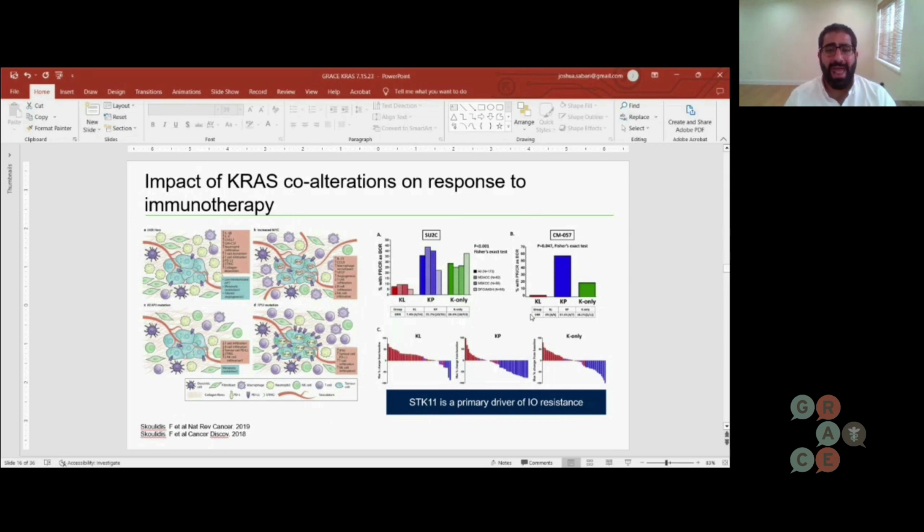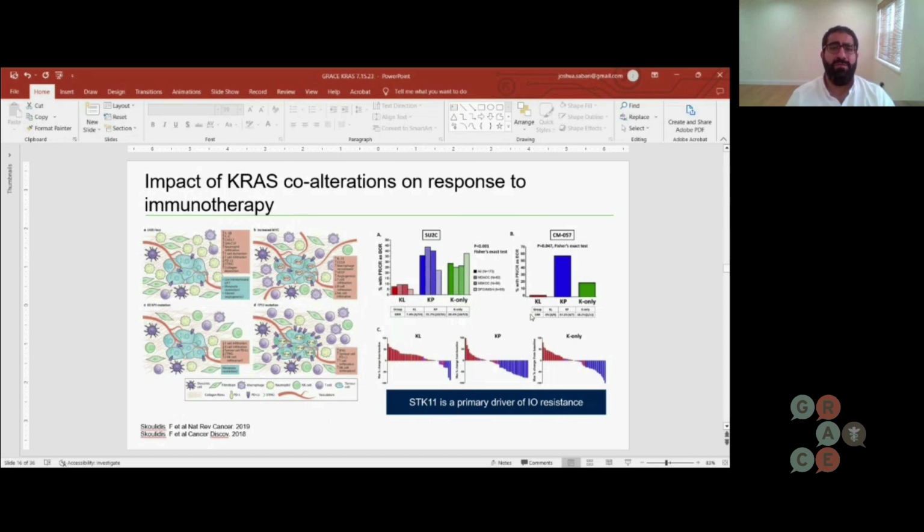So in red, in panel A, the KL, those are patients who have KRAS mutations as well as STK11. The response rate, how commonly their tumor shrunk, was only about 10%. So that's pretty low. Whereas you look at the green, which is KRAS only, so those patients did not have any other alterations, K only, the response rates are in that 35-40% range.